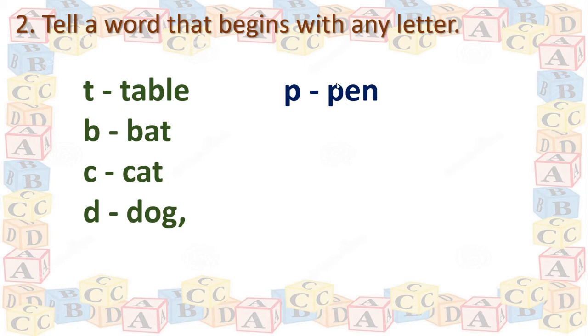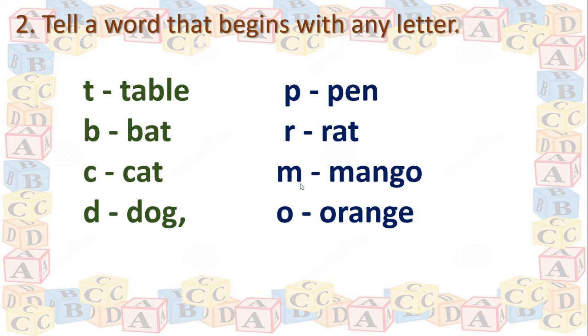Then pen. P for pen or pen begins with P. Then next one is rat. R for rat. Mango. Mango begins with M, isn't it?